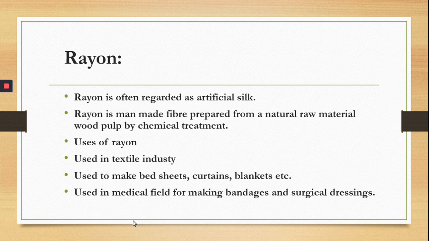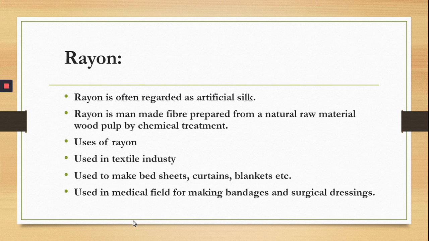Rayon is a man-made fiber prepared from a natural raw material. That natural raw material is wood pulp. By chemical treatment, this rayon fiber is prepared in industry with the help of wood pulp. Wood pulp is a natural raw material, so rayon is not a fully synthetic fiber, because it is obtained from the chemical treatment of wood pulp.